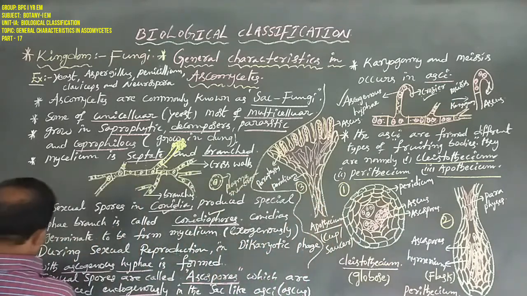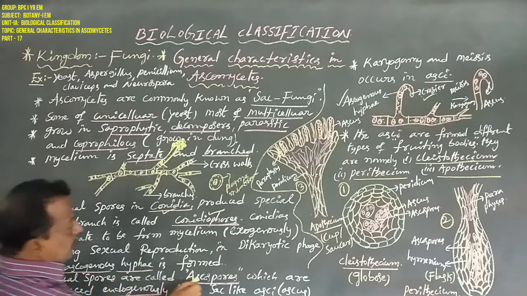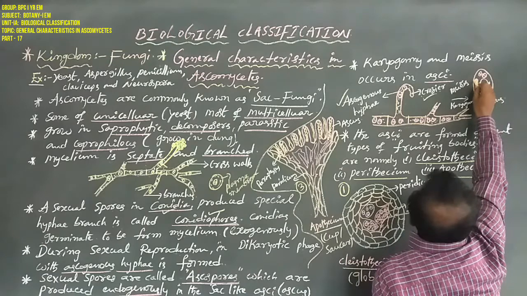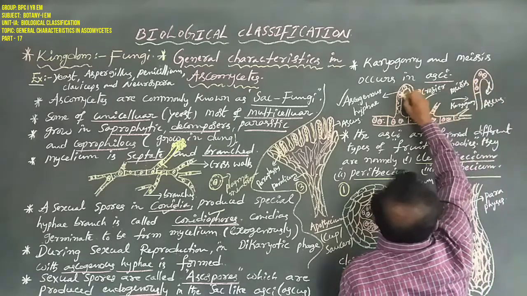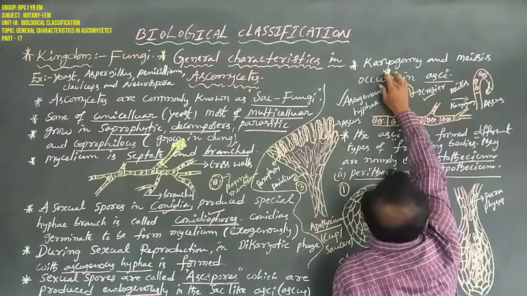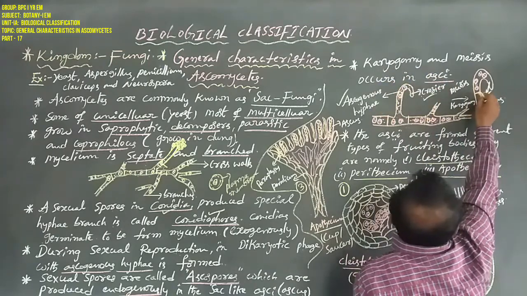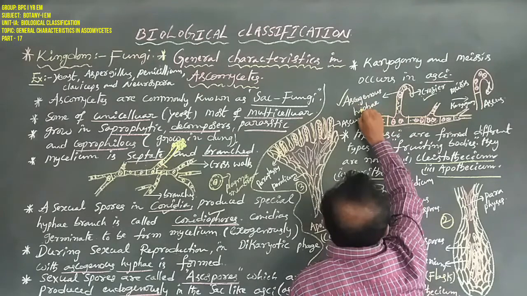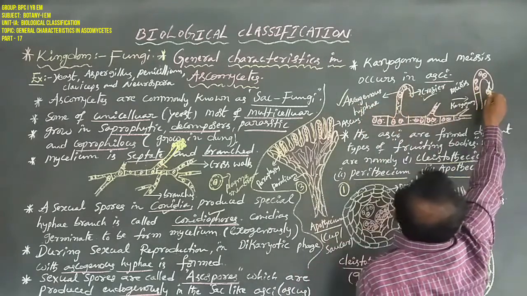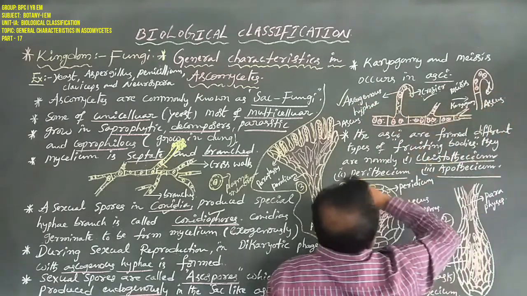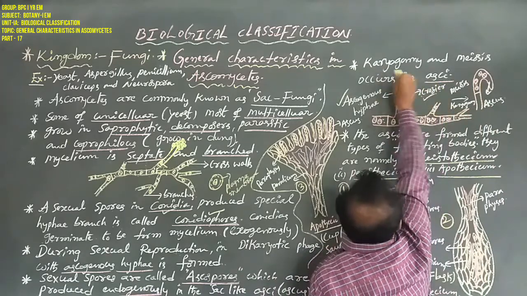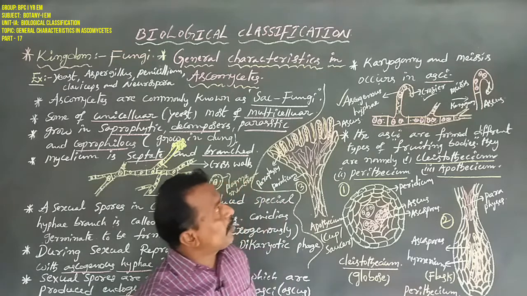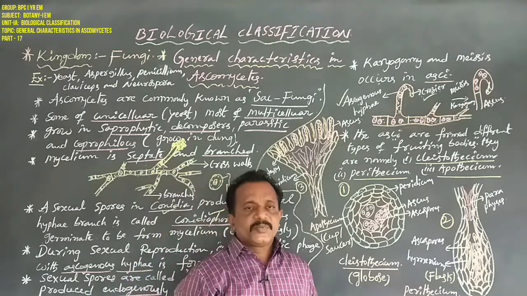Okay, now the sexual spores are called ascospores. These ascogenous hyphae of dikaryons undergo karyogamy, and meiosis occurs in asci. Why? Because the ascogenous hyphae form the ascus, and in this ascus karyogamy and meiosis are carried out.